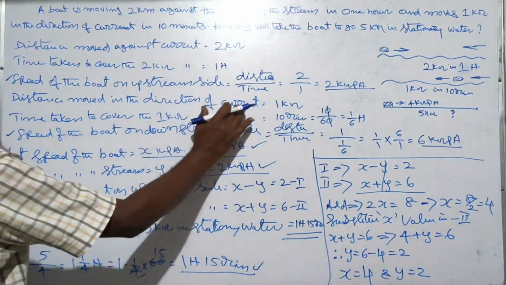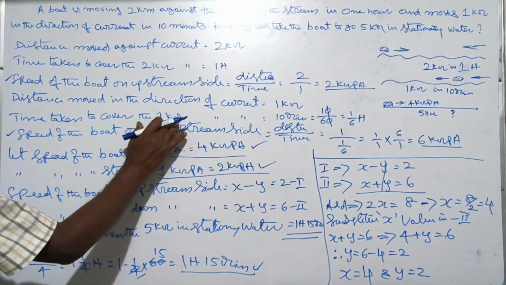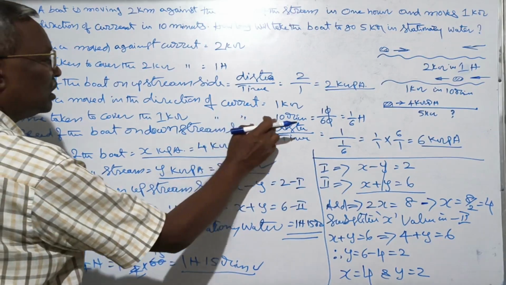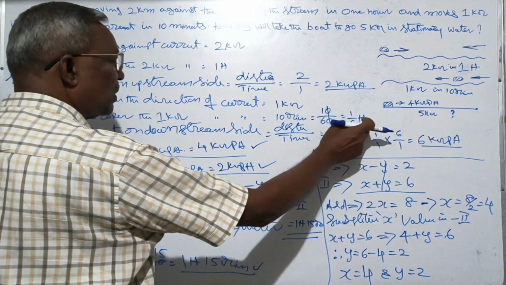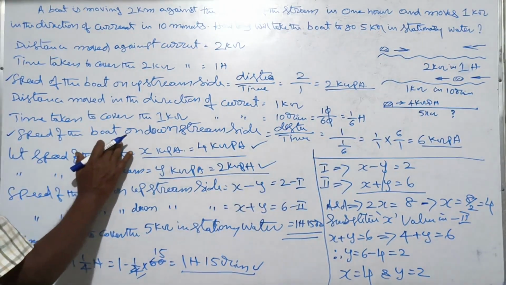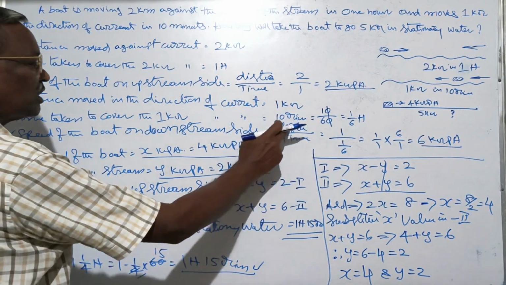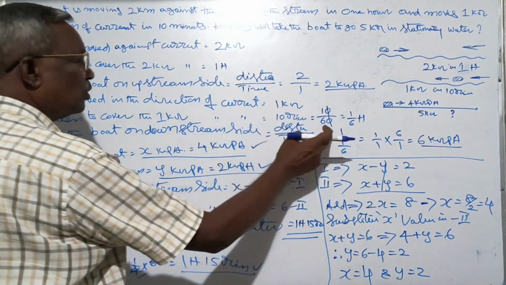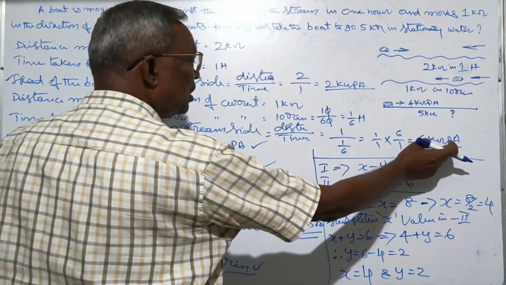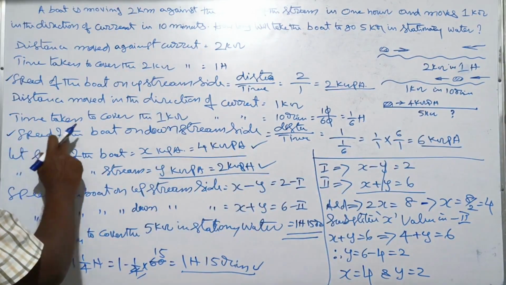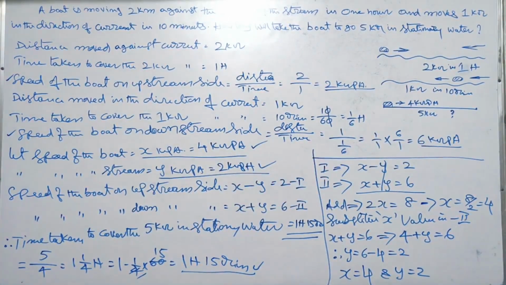Distance moved in the direction of the current is 1 kilometer. Time taken to cover 1 kilometer in the direction of the current is equal to 10 minutes. 10 minutes converted into hours is 1 by 6 hours. Speed of the boat on the downstream side is equal to distance by time. Distance is 1 kilometer and time is 1 by 6. That is equal to 6 kilometers per hour. Speed of the boat on the downstream side is 6 kilometers per hour.